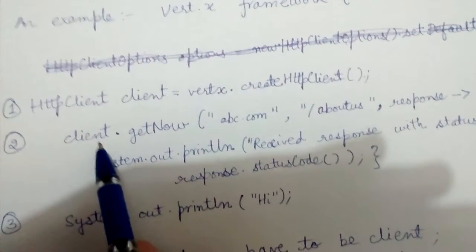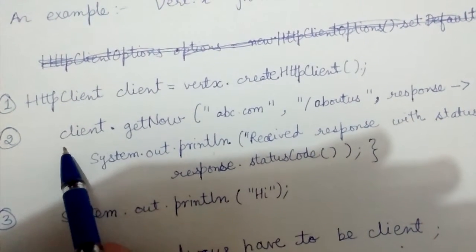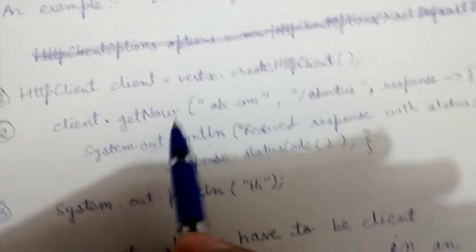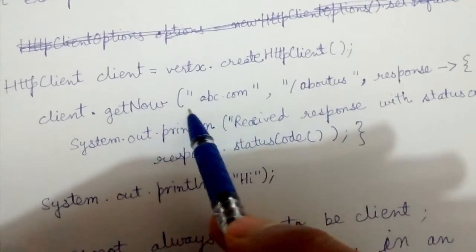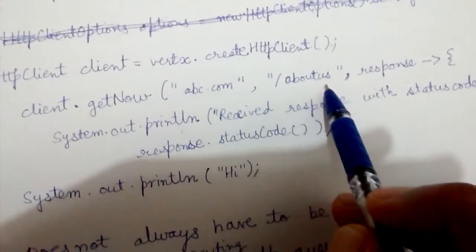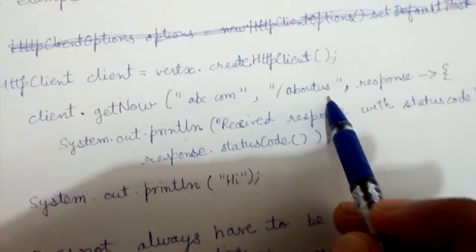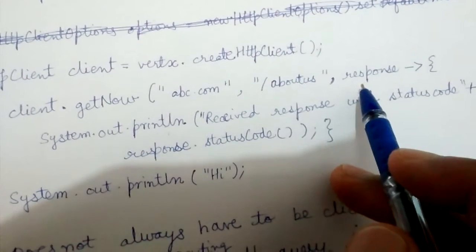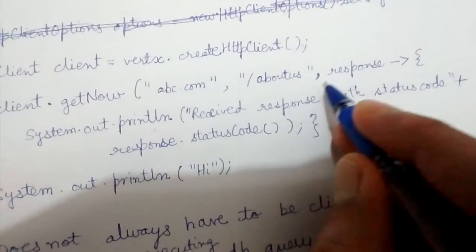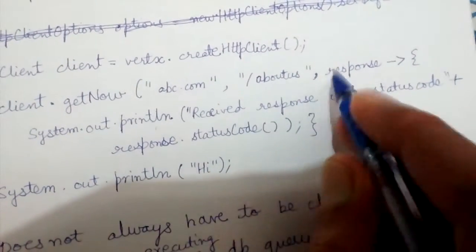While sending a request, we are hitting the server like this, client.getNow, and we want to send the HTTP request to abc.com on the relative path about us. And the last argument we pass is a handler.